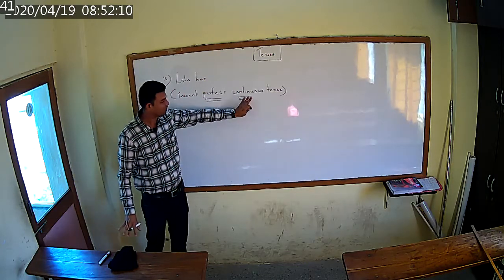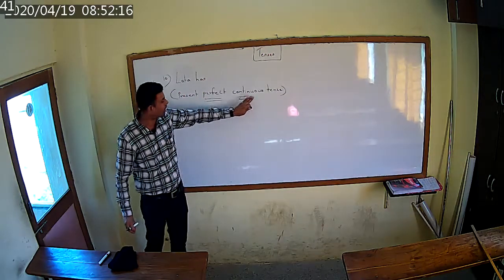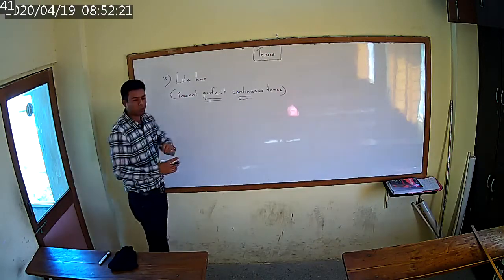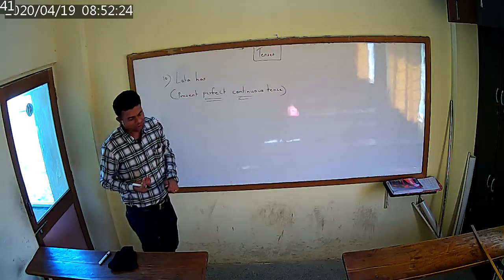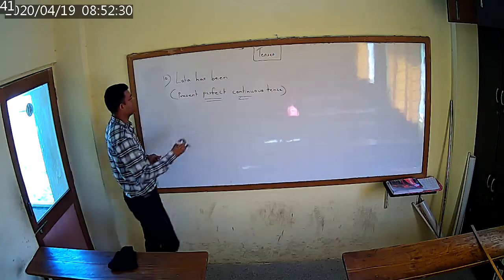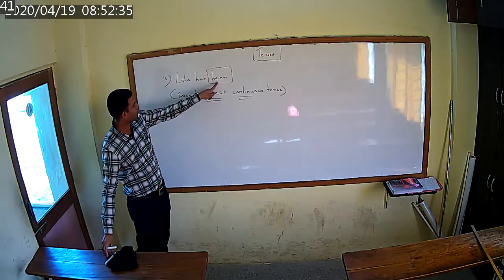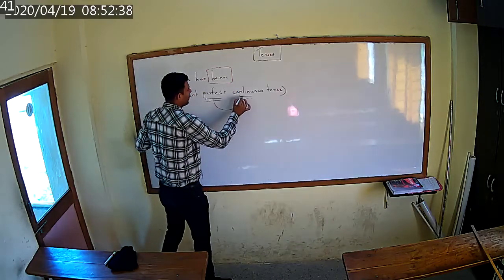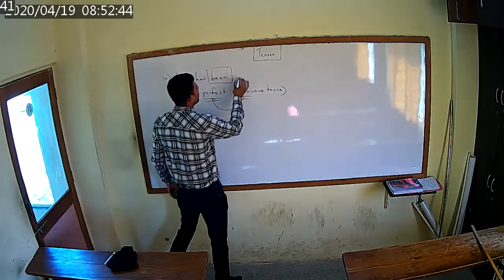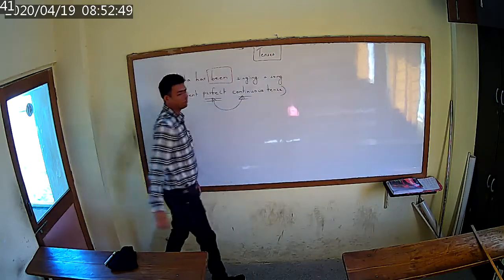Continuous. This one is also there, isn't it? We have to include this too, we have to include it in the game, otherwise it will get upset. So if you want to include it, what you have to do is put a friendship band. Okay. And the friendship band is called been. What is the friendship band called? Been. This will be your friendship band, and with the help of this friendship band you are going to bring these two together. The friendship is done, right? Lata has been singing a song. Did you understand?